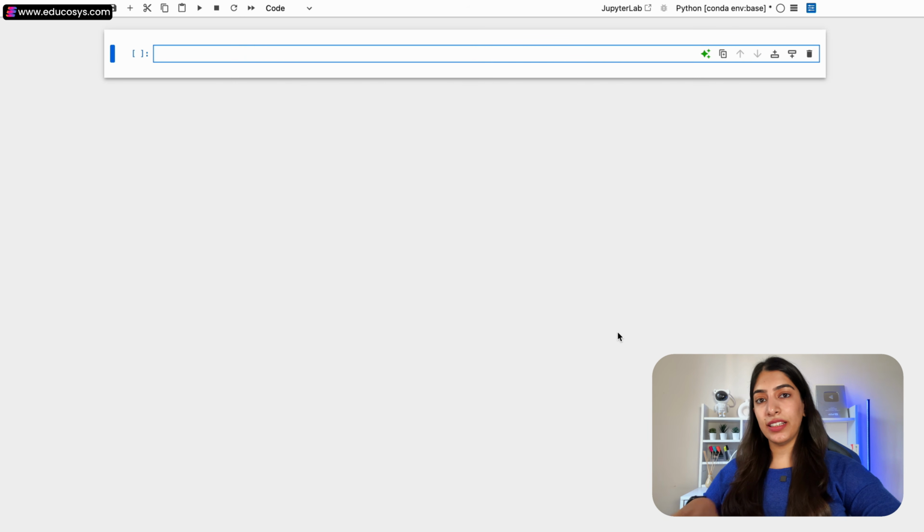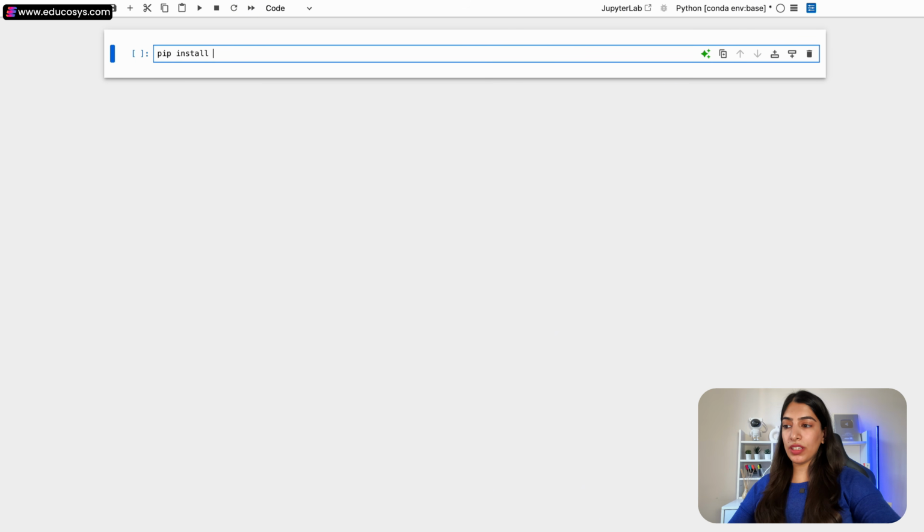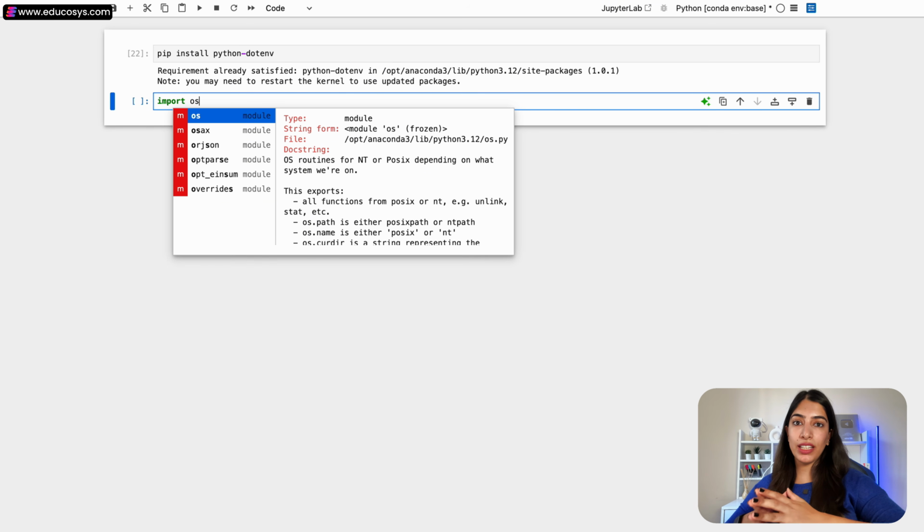I have pasted the secret key in our .env file, and let's finally get started with writing the code in our notebook. I'm going to be doing pip install python-dotenv. So that's fine. And now what I'm going to do is I'm going to be importing os. Whenever you are dealing with operating system, right now, we need to load the environment variables. So this is just to load that OpenAI API key, okay? So just some boilerplate code right now.